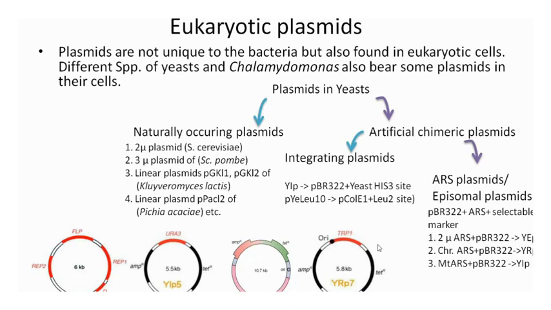Now there can be another kind of episomal plasmid that contains the centromeric region, the centromere, and in addition to that, the ARS adjacent to the centromere has also been cloned to make an episomal plasmid, for example this YCp50. There are many such eukaryotic plasmids present in Chlamydomonas also.